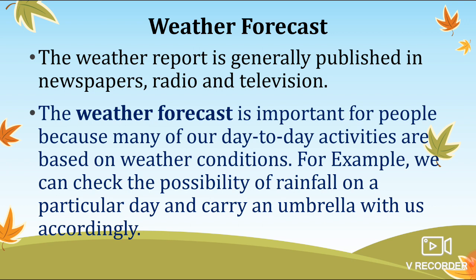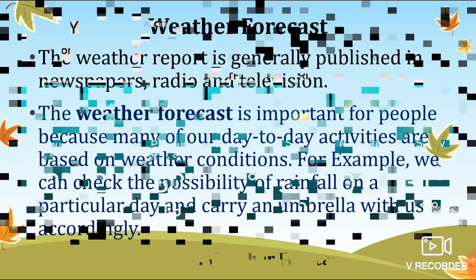So we are expecting that if we are organizing a program in open air, there should not be rain. So we will go for the weather forecast. That will give us a clear picture about whether to have that kind of program or not. So this is very much clear in the weather forecast. Most of the time it is correct, but it depends, because weather is changing very frequently.